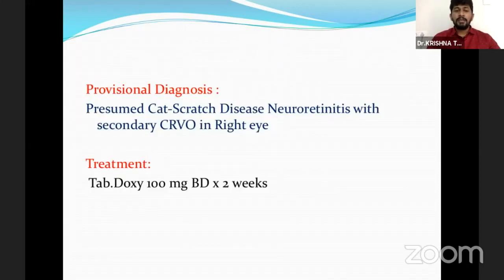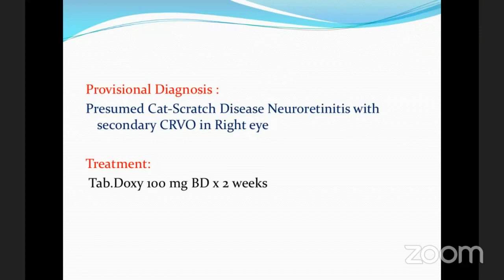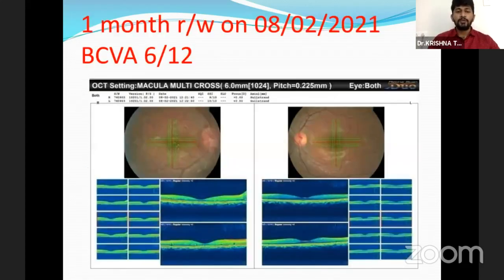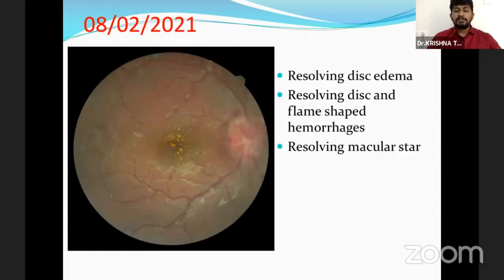So now we made a provisional diagnosis of presumed cat scratch disease with neuroretinitis and second CRVO in the right eye, and started tab doxy 100 mg BD for 2 weeks. One month after this, complete resolution of subretinal fluid is seen, and the left eye remains normal. All the hemorrhages started slowly resolving, with the macular star also resolving, and we can see the mild angiomatous lesion here.